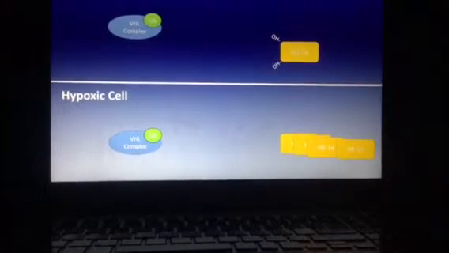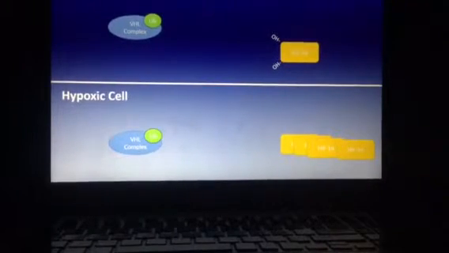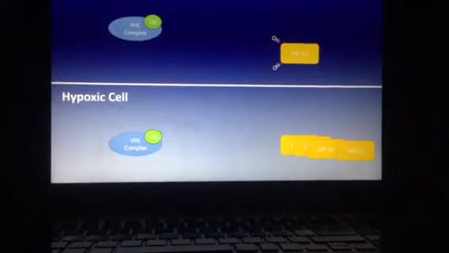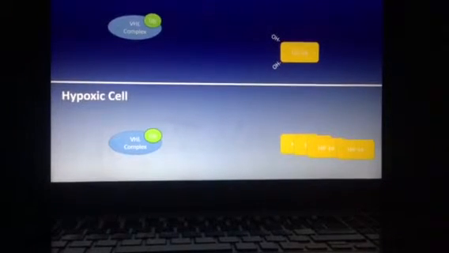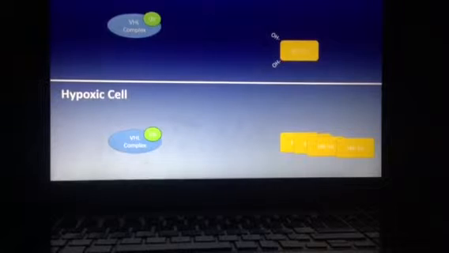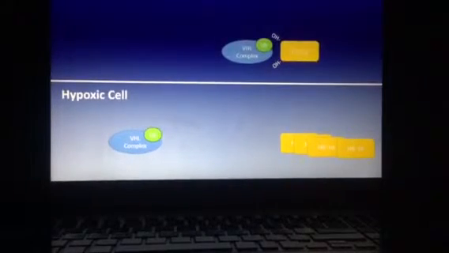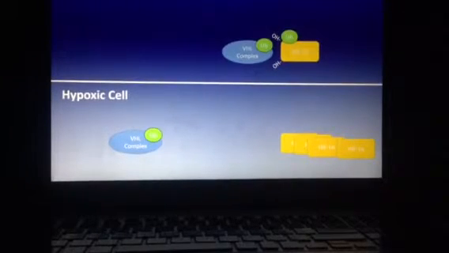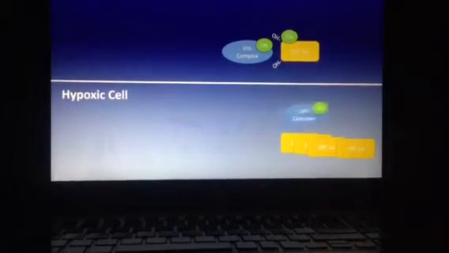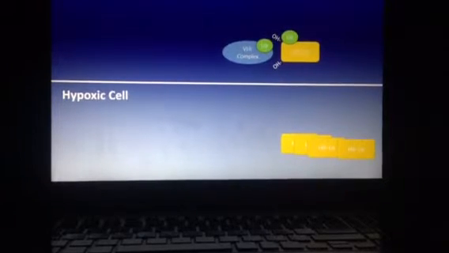Hypoxia-inducible factor, also known as HIF-1-alpha, is a protein that is related to cancer development when the cell is in a low oxygen environment. The VHL, which is a tumor suppressor, carries ubiquitin and looks for a specific hydroxyl group on HIF-1-alpha. However, in hypoxic conditions, the specific hydroxyl group isn't present.